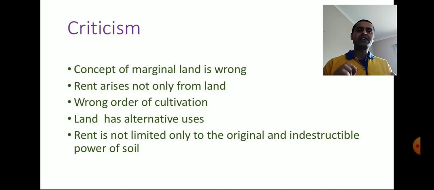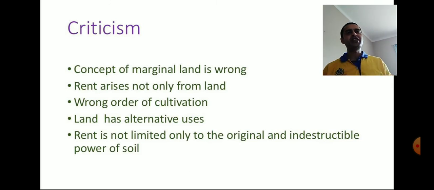Next, rent arises not only from land. According to the Ricardian theory of rent, rent arises only from the land, but the fact is that rent can be obtained from hiring different things. This theory focuses that rent can be obtained only from the use of land, but rent can even be obtained from other purposes. Remember, for hiring different things for a certain period of time, rent can be obtained. So this is another criticism of the theory.